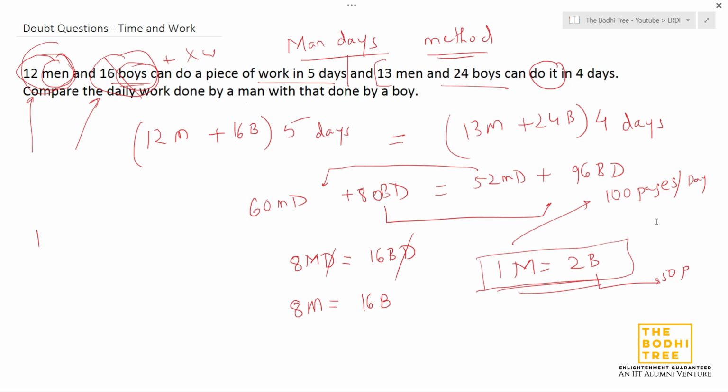So let us now look at a different video for the unit method, unit work method, LCM method and percentage method. Let's look at that.